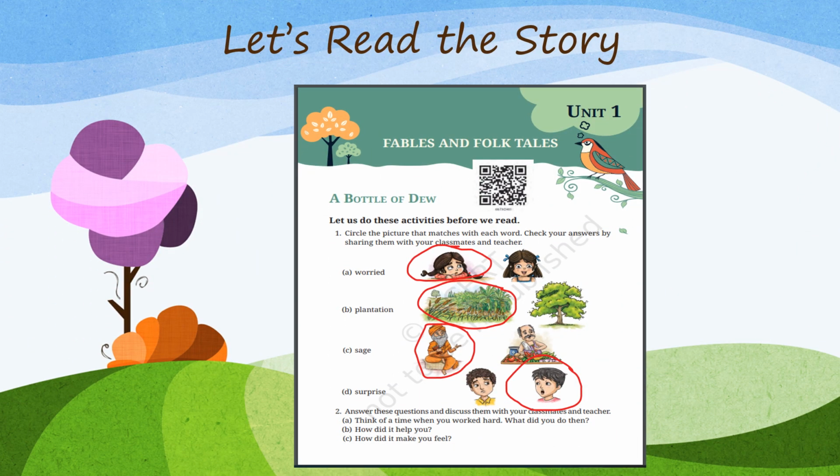Before reading the text, we are to do these activities. Let us do these activities before we read. The first one is: circle the picture that matches with each word. Check your answers by sharing them with your classmates and teacher. Okay, so the first one is worried. You are to encircle the picture which is showing the girl worried. Okay, so the first one is showing worried. Next is plantation. So the first picture is showing the plantation, and the other one is a tree. Sage. Once again, the first picture is showing a sage and the other one is a fruit seller or a vegetable seller.